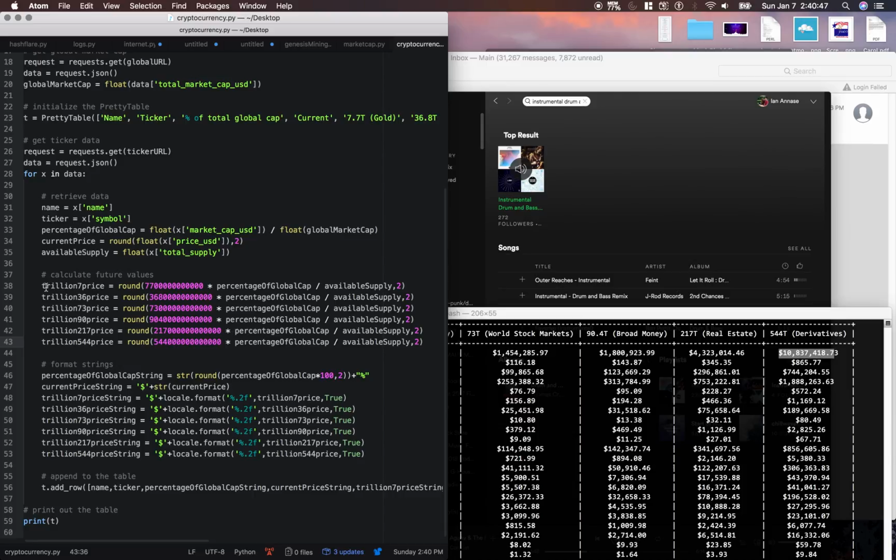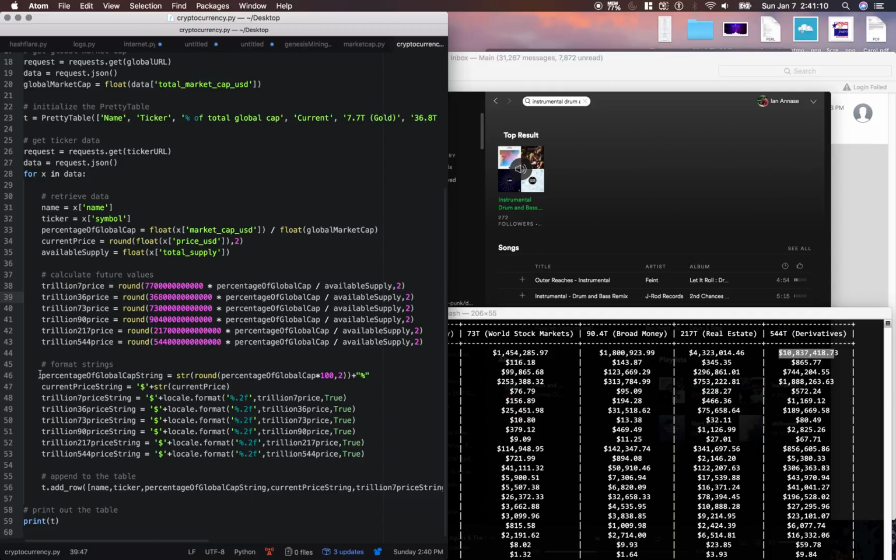And here's where I calculated each change. Like this is for gold, 7.7 trillion. I multiplied it by the percentage of the global cap, divided it by the available supply, and rounded it to 2 decimal places.